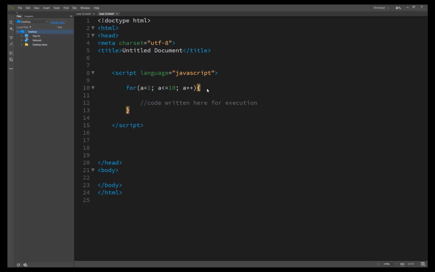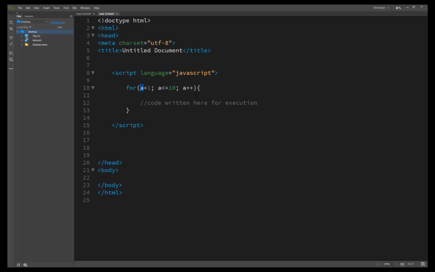Typically, for loops use an index variable to count, and on each iteration of the loop the index variable's value changes. It is usually incremented until the index variable reaches some limit value. For instance, the following loop counts from 1 to 10 using the variable a.